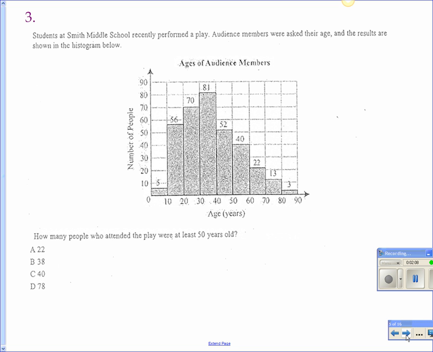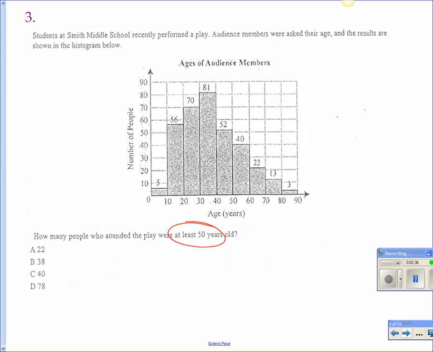Number 3. Students at Smith Middle School recently performed a play. Audience members were asked their age, and the results are shown in the histogram below. How many people who attended the play were at least 50 years old? Ethan G., what does it mean to be at least 50? Give me somebody who's at least 50 years old. Give me an example age of somebody who's at least 50. How old could they be?